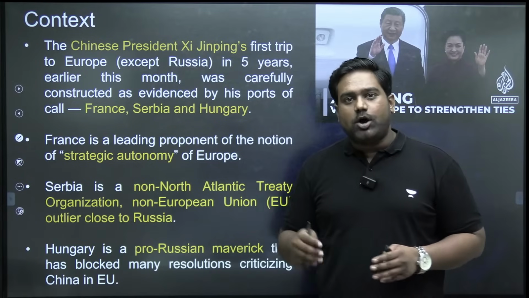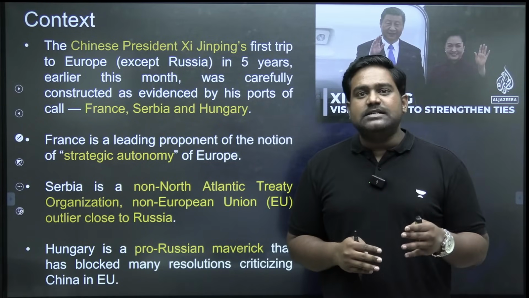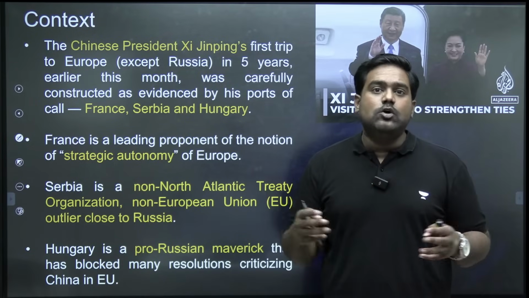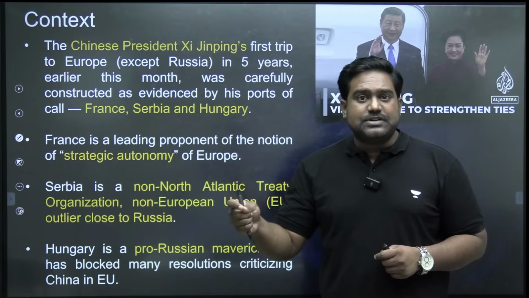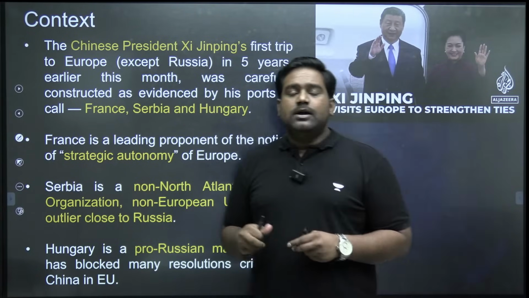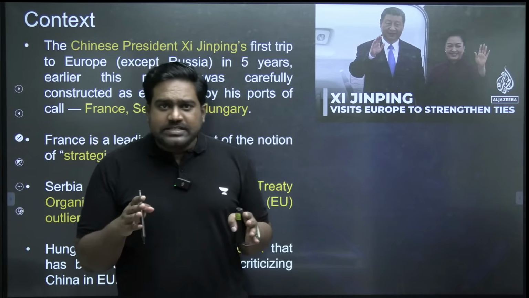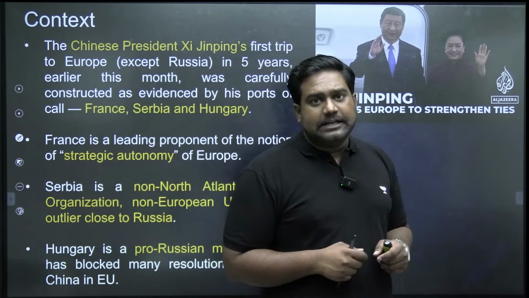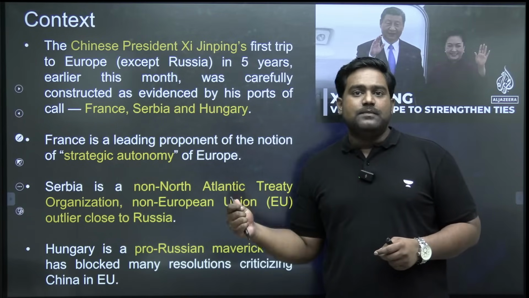It's in this backdrop that this article has been brought out by The Hindu. It helps us understand China's rising global influence, what China's economic and strategic interests in the European region are, and how this could pose challenges for India. So let's carefully examine this topic in detail because you can anticipate a mains question based on this particular topic.